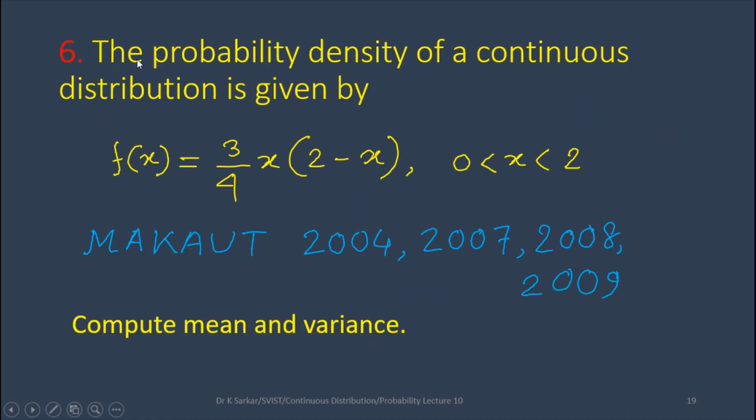Question number 6. The probability density of a continuous distribution is given by f(x) = (3/4)x(2 - x) when x is less than 2 and greater than 0. This question has appeared in Makaut 2004, 2007, 2008 and 2009. Here you have to find the mean and variance.